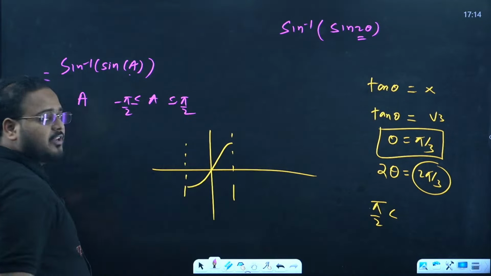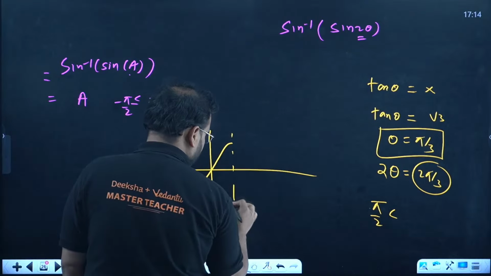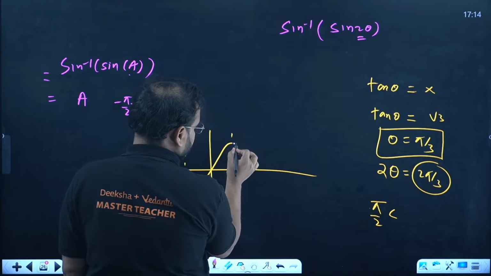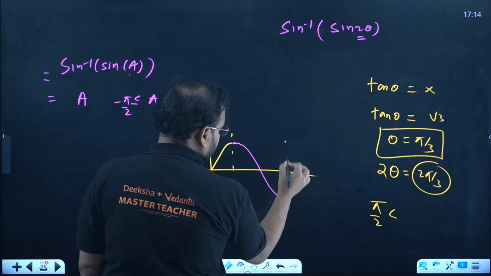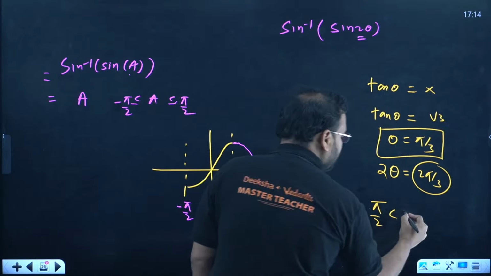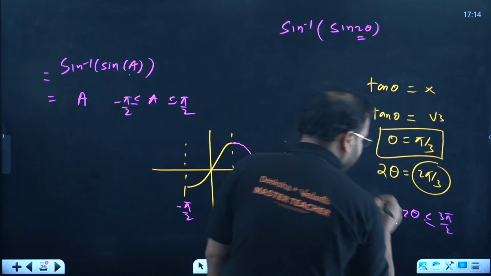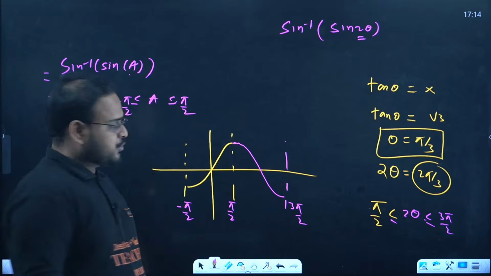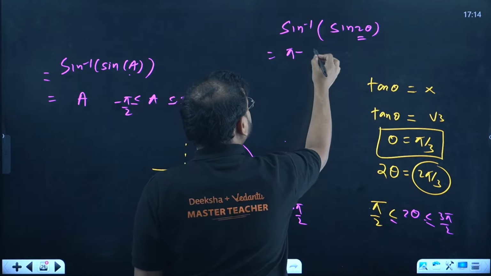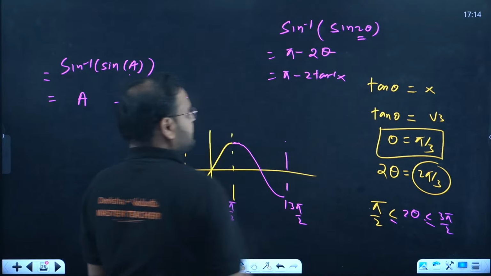So this is the sine function we wrote, minus pi by 2 to pi by 2. But if you want to go from here, then you have to go what? Please check. Like this, this will be your pi by 2 to 3 pi by 2. So this value, 2 theta, lies in pi by 2 to 3 pi by 2. It lies in this domain actually. So if this lies over here, then the answer becomes pi minus 2 theta, so pi minus 2 tan inverse of x.